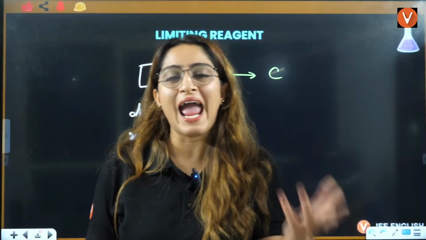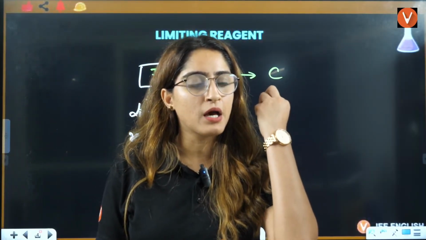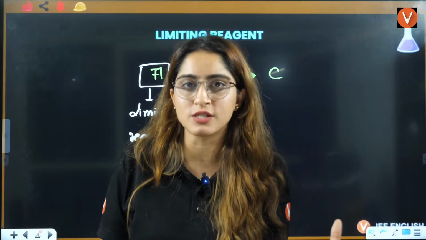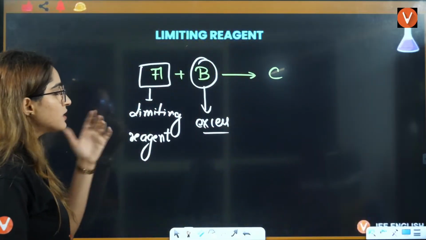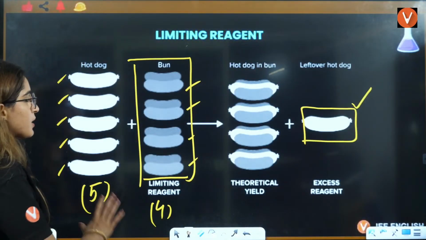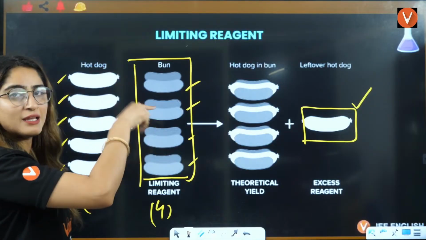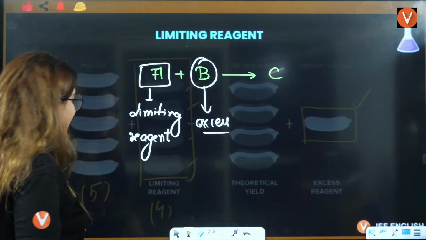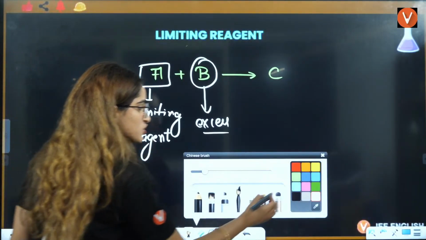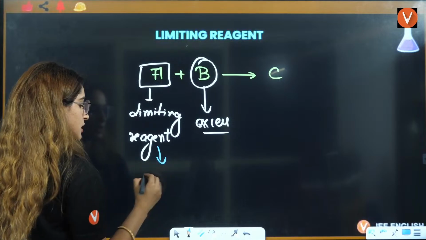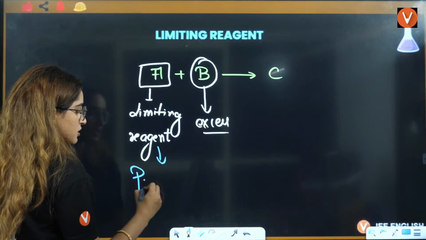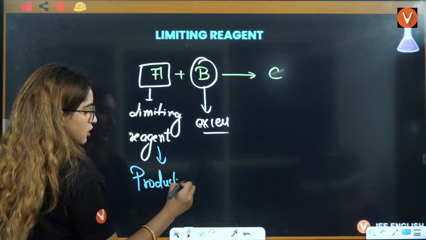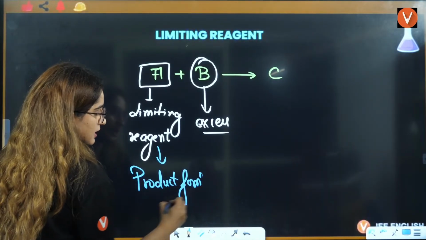Because of the extra hot dogs, right? See here what happened, because of extra hot dogs, this is limiting. That means this is in less quantity, right? So the limiting reagent is the one because of which product formation is less.